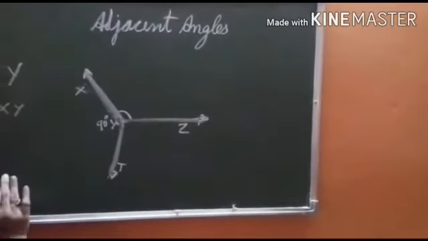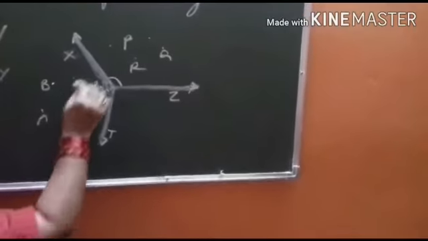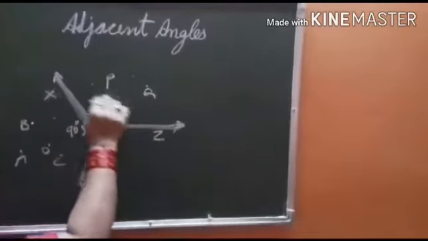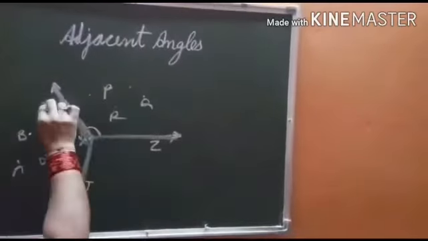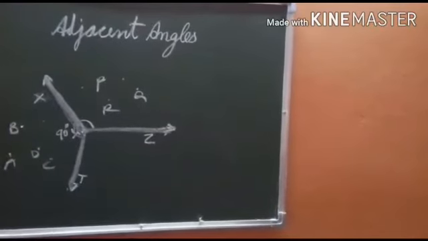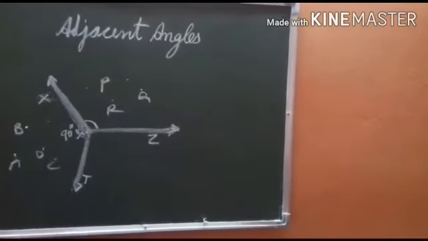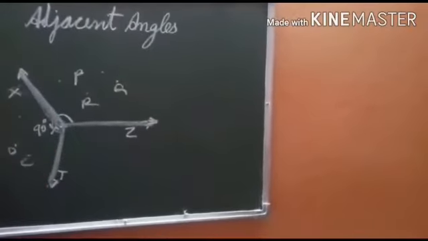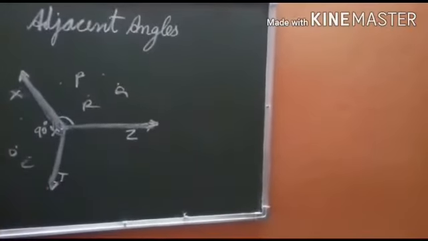And when we talk about the interior points of this angle, say P, Q, R, and suppose here we have interior points A, B, C, D, the interior points of this angle are totally different from the interior points of this angle. So there is no common interior point in both these angles. So we can say yes, they are adjacent angles because they satisfy all the four conditions necessary for the angles to be adjacent. So XYZ and XYT are adjacent angles.